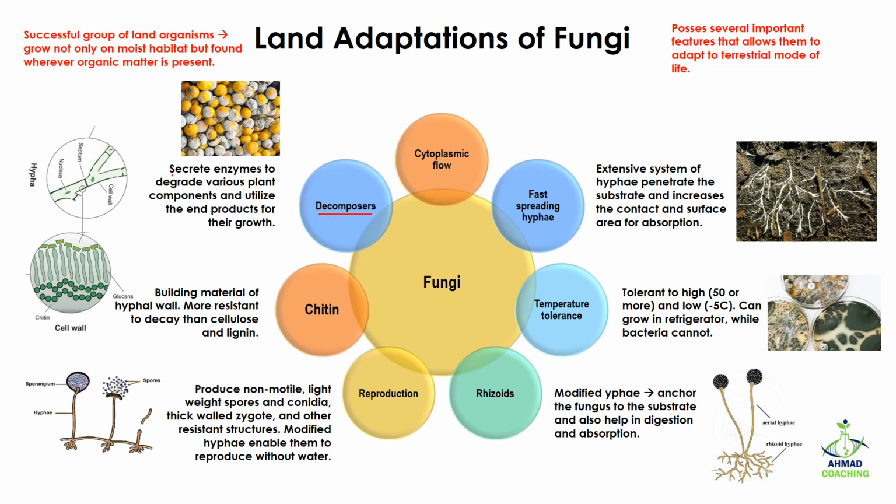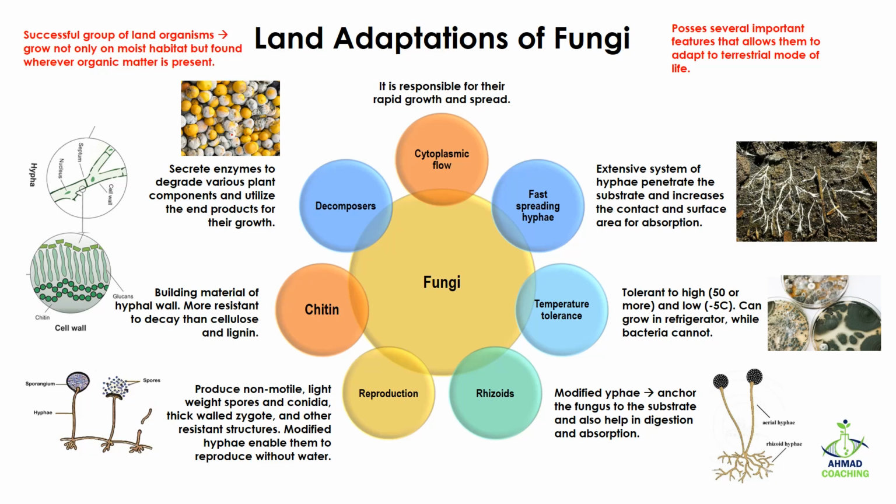Fungi are the decomposers. Decomposers means that they secrete enzymes and degrade various plant components and then utilize them for their own growth. For example, they degrade the cellulose and the lignin, and the end products, which may be glucose, are used by the fungi for their growth. So you can see on fruits, the white material, for example on oranges, you can see the growth of fungi because there they work as decomposers.